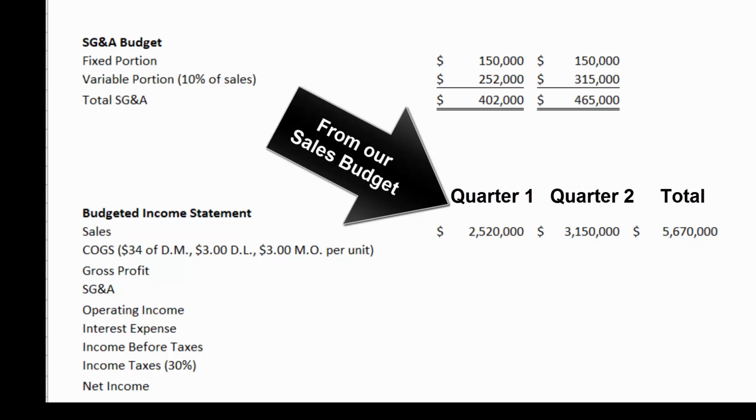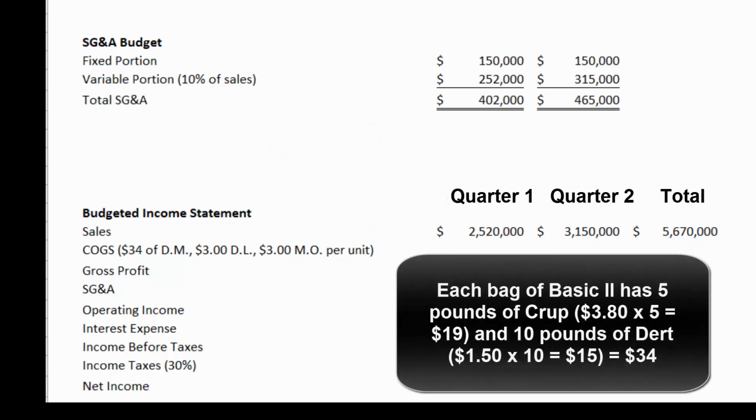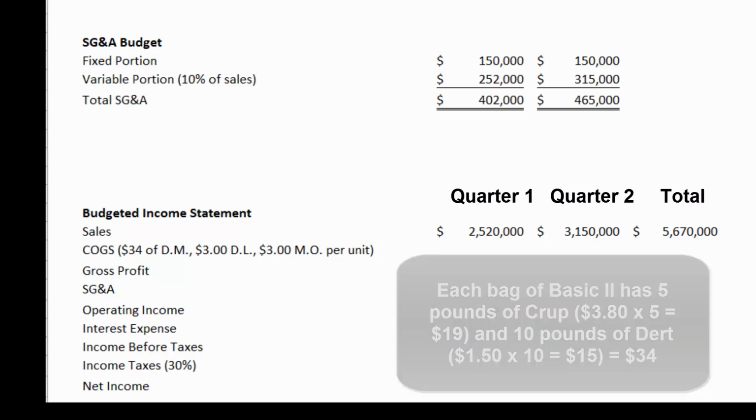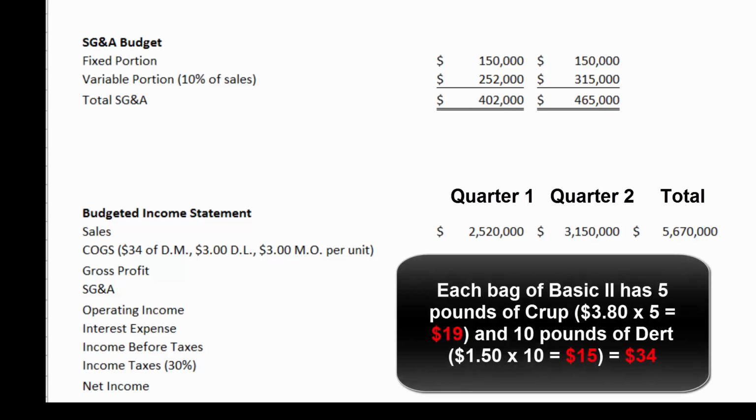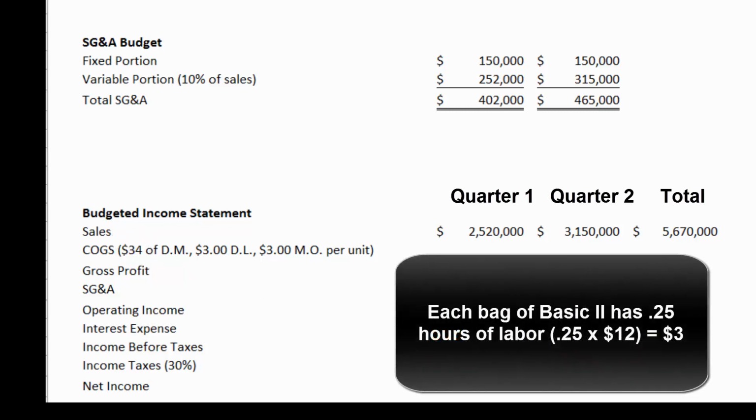What about our cost of goods sold? Well, each bag has 5 pounds of crop in it at $3.80 a pound. That's $19. Plus 10 pounds of dirt at $1.50 a pound. That's $15. So 19 plus 15 means we have $34 of direct materials. Each bag includes 0.25 hours, 15 minutes, at $12 an hour.